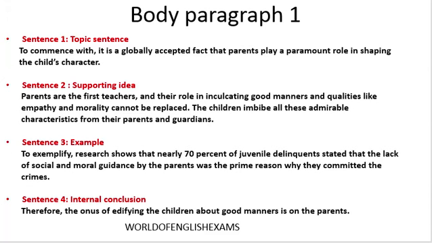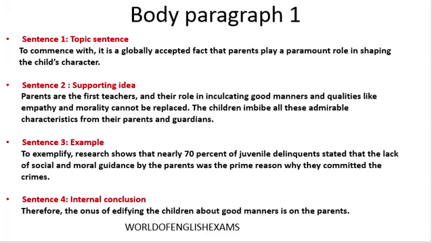"Research shows that nearly 70% of juvenile delinquents": juvenile delinquents are children who commit crimes. "70% of the juvenile delinquents stated that the lack of social and moral guidance by the parents was the prime reason why they committed the crimes."